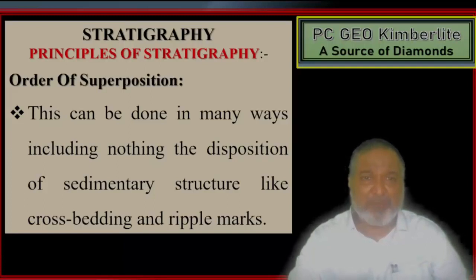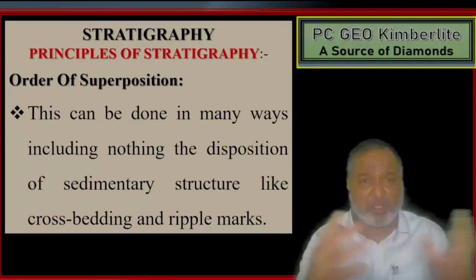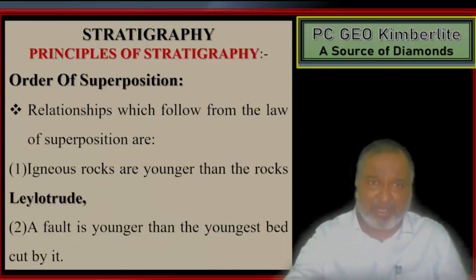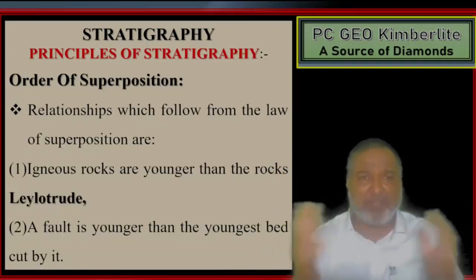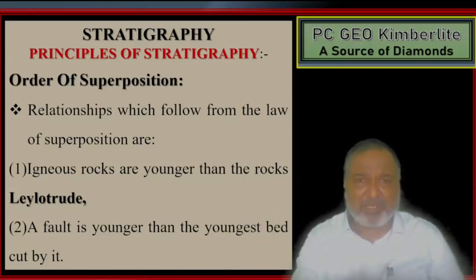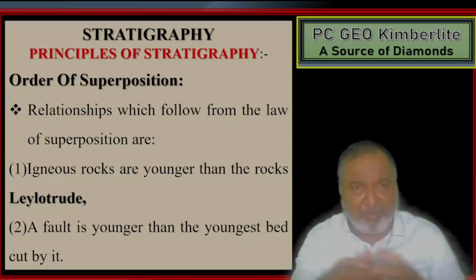This can be done in many ways, including depositional structures like cross bedding and ripple marks. With the help of the clinometer compass, strike and dip, we can find out in the field itself which is older and which is younger.